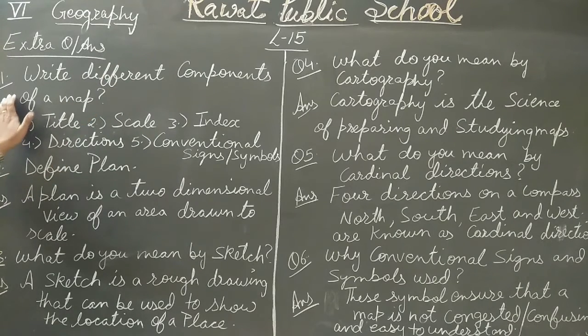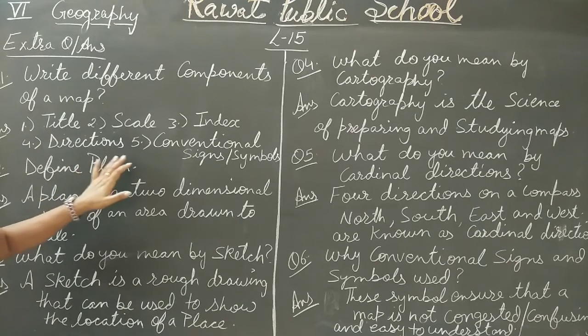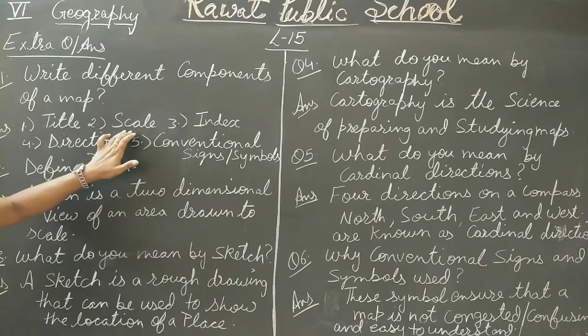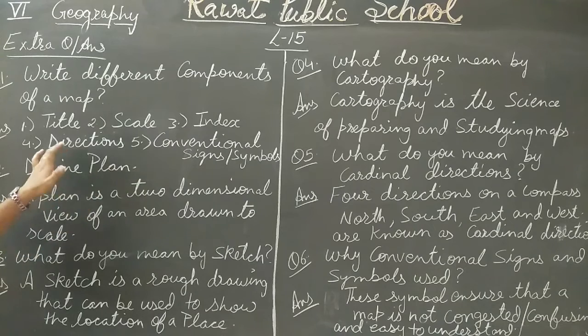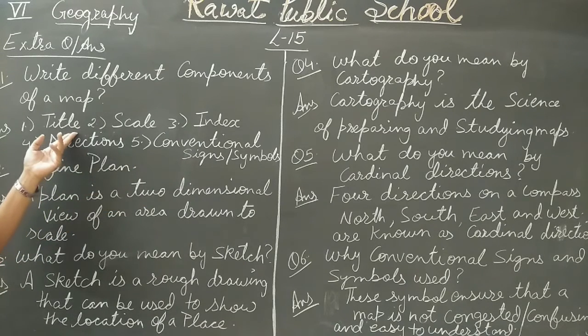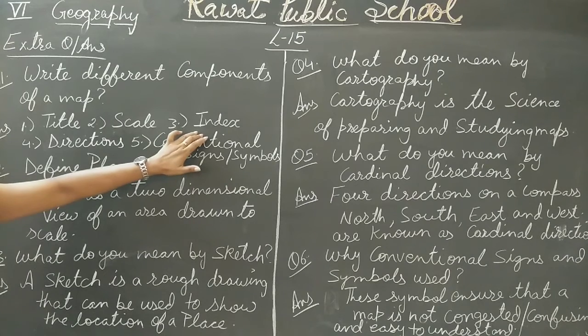Now first one is write different components of a map. Now there are 5 main components of a map. Number 1, title, scale, index, directions and conventional signs and symbols. Title, what type of map it is, physical map, political map, or any about crops, rainfall, population. Scale, actual distance and the distance on the map. Index.